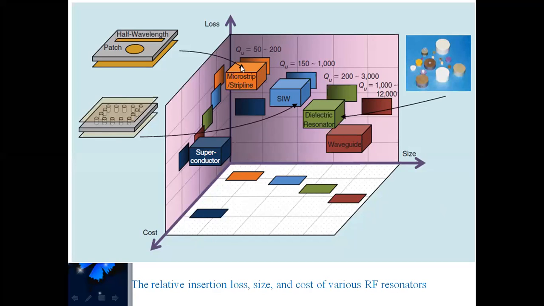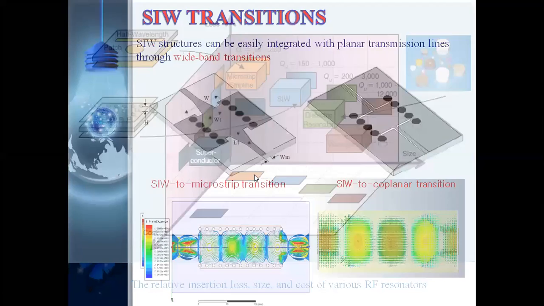That is, the microstrip will offer a very low quality factor, but SIW is offering even thousands. So compared with the microstrip, this is high, and compared with the waveguide, the quality factor is low. But losses are reduced compared with the microstrip. Compact size is also possible, and cost is also reduced. That's why we go for this one.